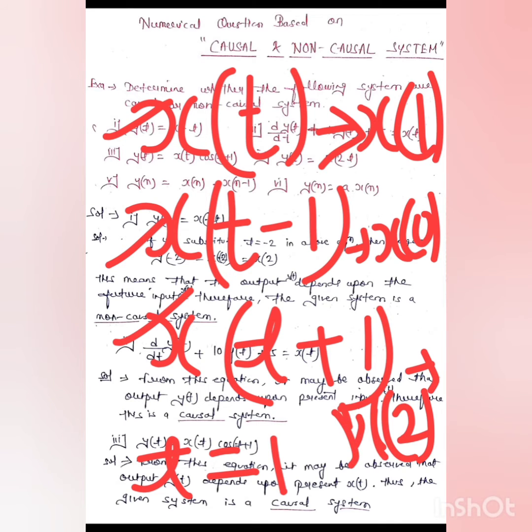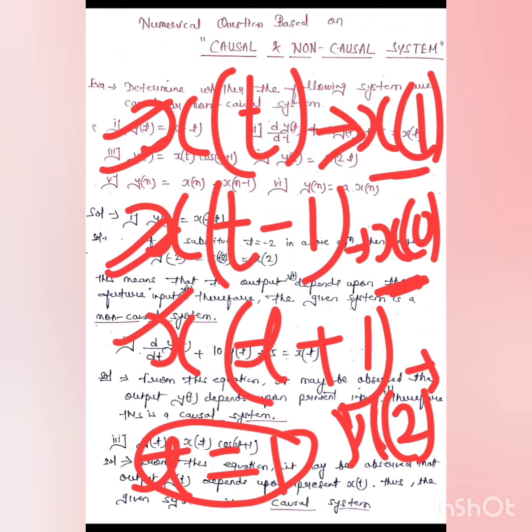So, if we put t equals 1, then present input is x of 1. In past case, we have a smaller value in comparison to x of 1. We have x of 0 in case of past and x of 2 in case of future.